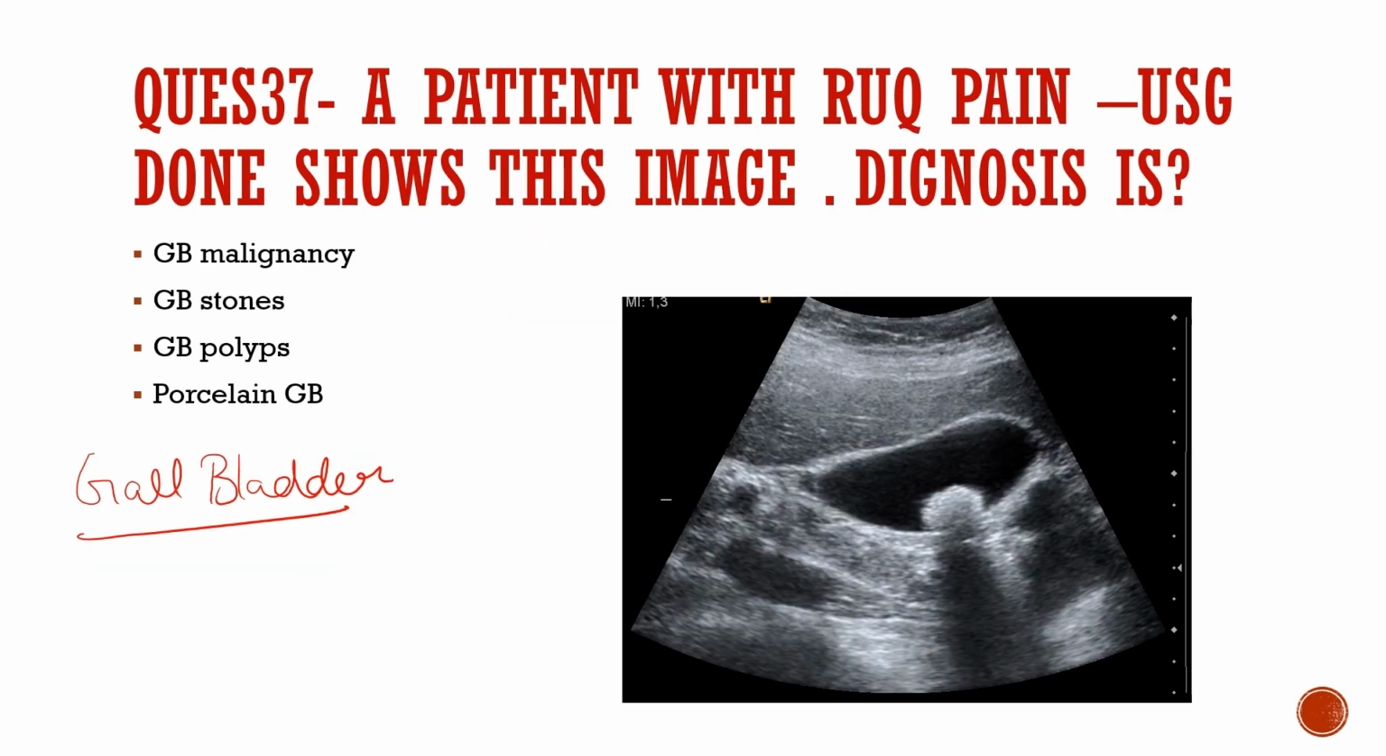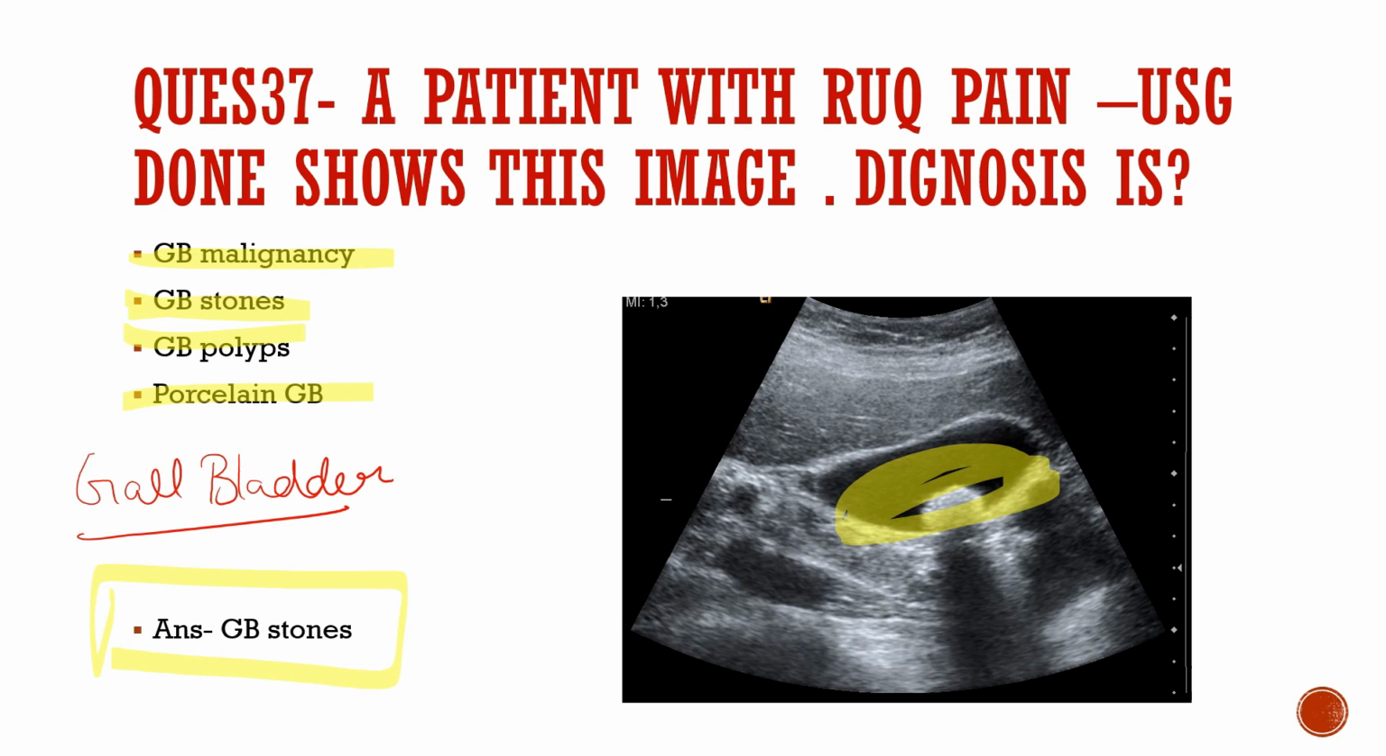Question number 37. A patient with RUQ pain, USG is done, shown in this image. Diagnosis is gallbladder malignancy, gallbladder stones, gallbladder polyps, or broken gallbladder. So the correct option is gallbladder stones, as you can see in the image.